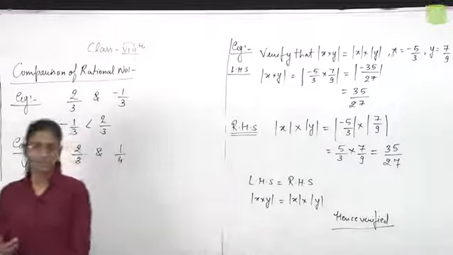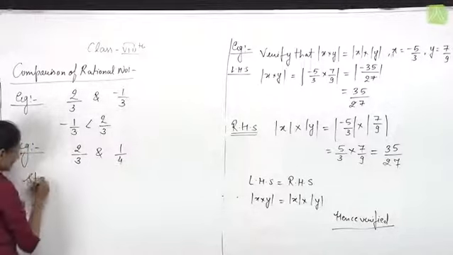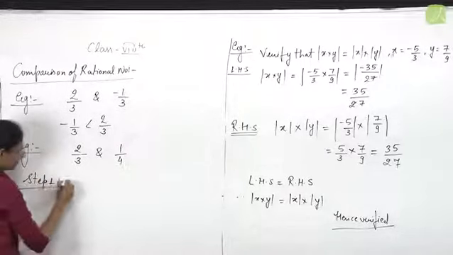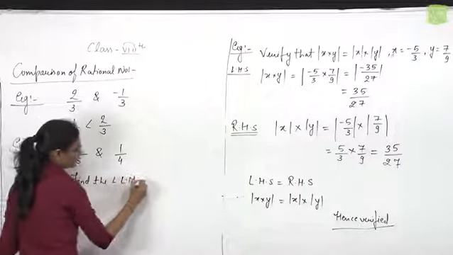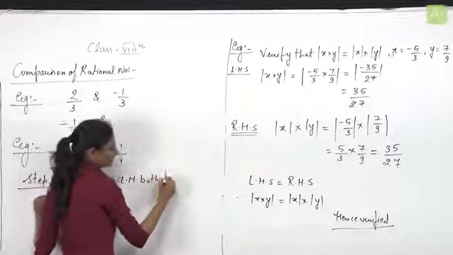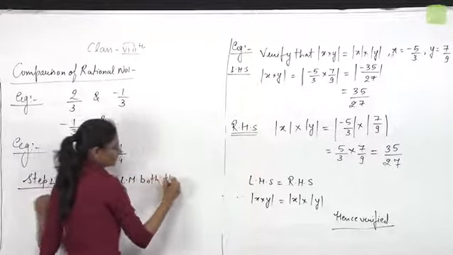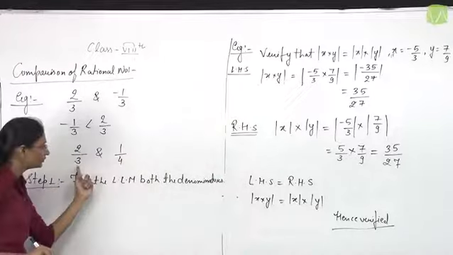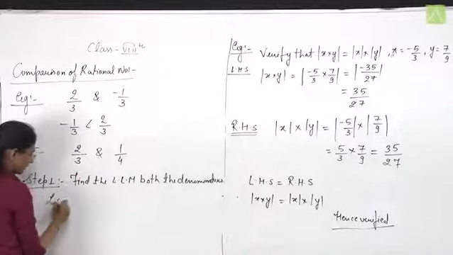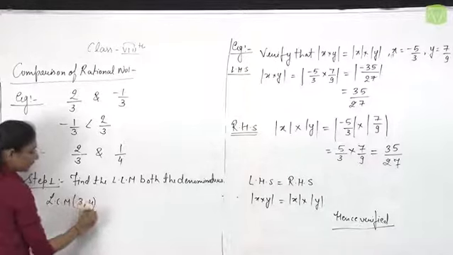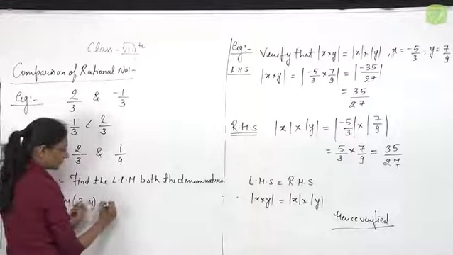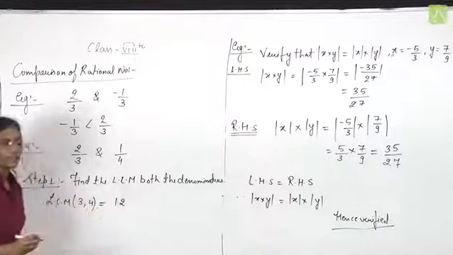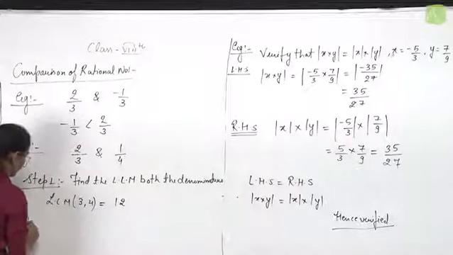How to do that? Step number 1: find the LCM of both the denominators. Calculate the LCM of 3 and 4. Since 3 and 4 are co-prime numbers, therefore their LCM is their multiplication. 3 4s are 12.